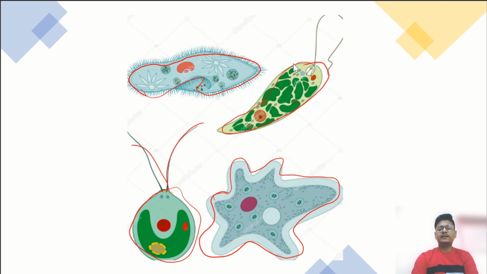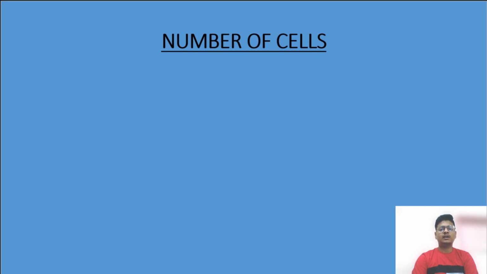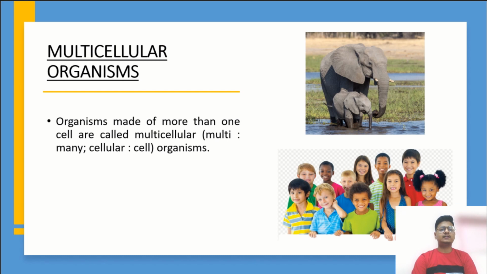So students, now let's talk about number of cells. Are you excited for this? So now let's go for number of cells. Multicellular organism, this is the first thing. Organisms made up of more than one cell are called multicellular. Multi means many and cellular means cell, and these are organisms.